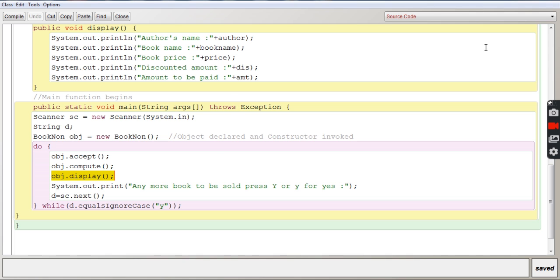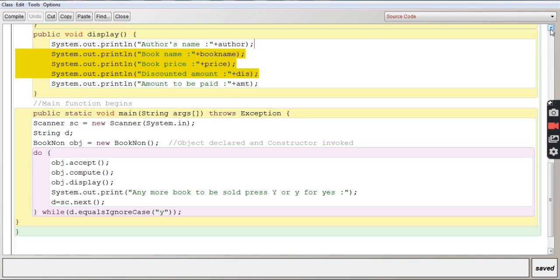So obj.display will go to the display function where it is defined, and it will display the details like name of the author, name of the book, price, and how much amount has been discounted and how much amount to be paid. So everything is done over here, and that is for the first book.